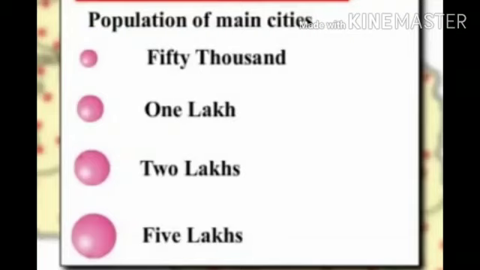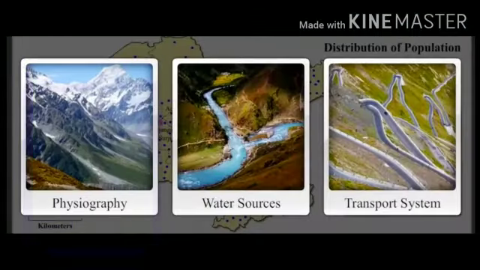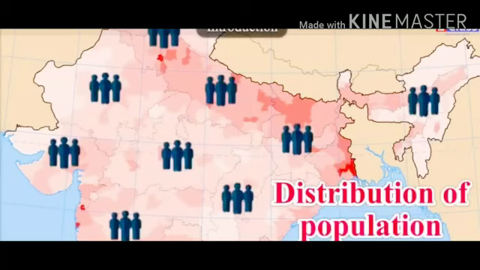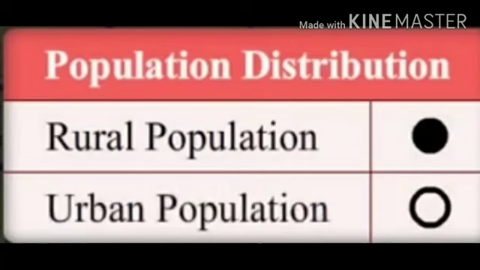The following precautions should be taken while using the dot method for a map. Number 1, the size of a dot should be uniform. It should be of the same size. Number 2, the distribution of physiography, water sources and transport system etc. of a region should be considered while placing dots on a map. Number 3, while showing population distribution, rural population is shown by dots and circles are used to show urban population.